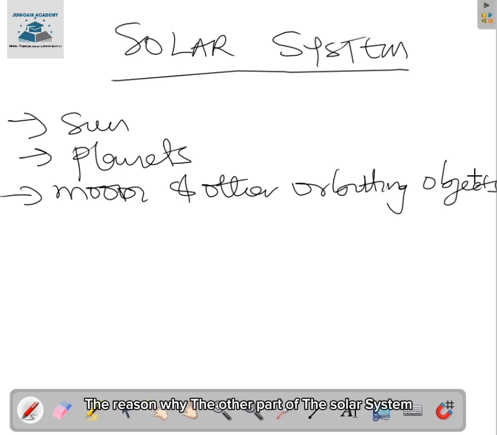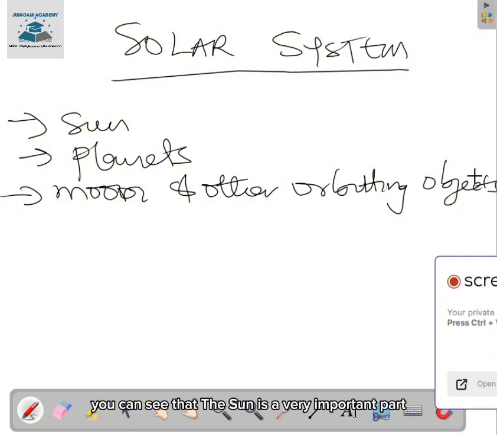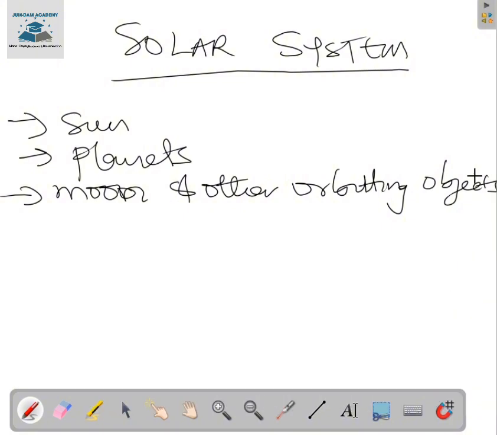That is the reason why the other parts of the solar system, such as the planets, the moon, and the other orbiting objects, are working: it is because of the sun. The provision of energy by the sun is what makes other planetary bodies under the solar system work effectively. All the planets, including the Earth, revolve around the sun. You can see that the sun is a very important part of our planet. Of all the stars in the universe, our sun is the nearest to the Earth.